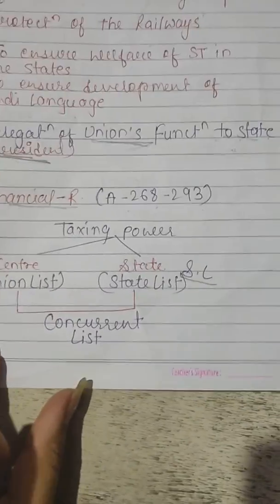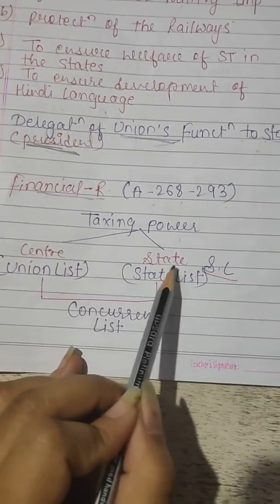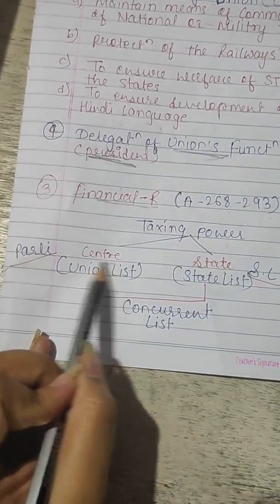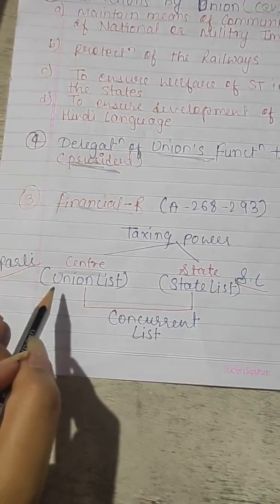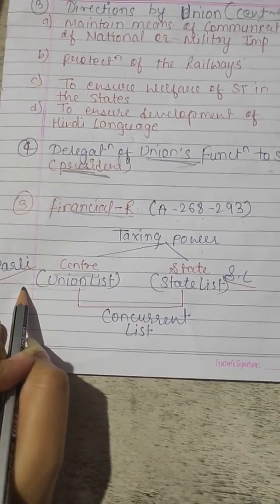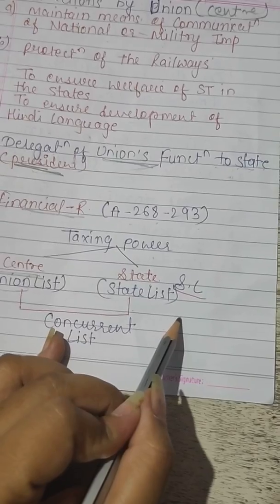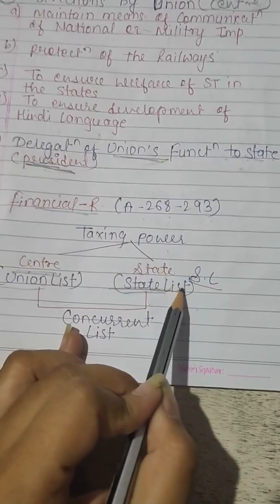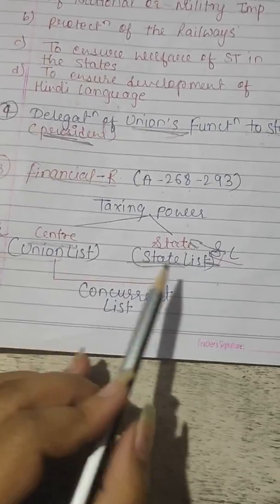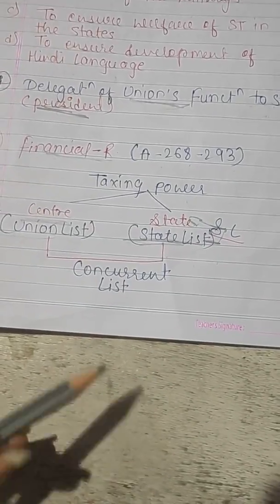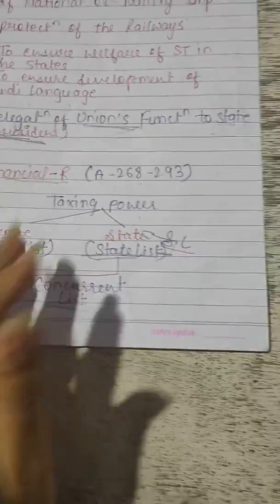The Constitution provides taxing power to both governments, central and state. The central government collects tax on subjects in the Union list, and tax imposed on subjects in the state list is collected by the state, and both the central and state governments have the power to collect tax on subjects enshrined in the concurrent list.